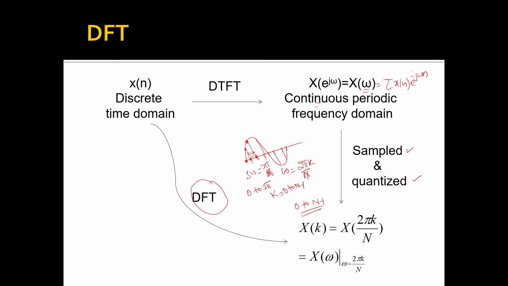But the signal obtained is continuous function of frequency, and it is not a convenient representation as it cannot be processed by digital system. Therefore, the DFT of the sequence x of n, this is a finite duration sequence in frequency domain, and it is denoted by x of k. Now this is obtained by sampling one period of DTFT x of omega, and the sampling is performed at n equally spaced points. As I had explained you, omega is equal to 2 pi k by n, k ranging from 0 to n minus 1. If I apply DFT directly, we can get x of k from x of n.